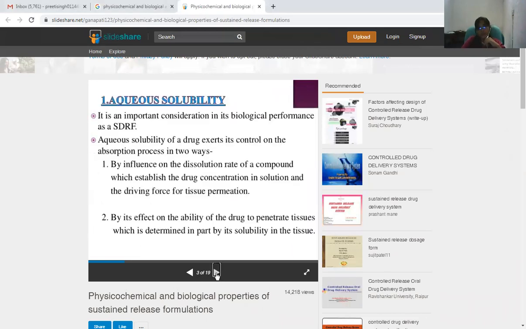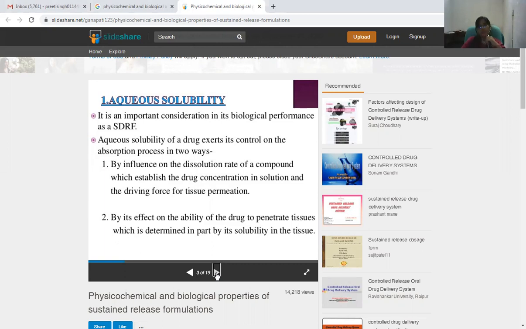So firstly we will discuss aqueous solubility. It is an important consideration in its biological performance as a sustained drug release formulation. Aqueous solubility of a drug exerts its control on the absorption process in two ways. These two ways are very important for the aqueous solubility of a drug.